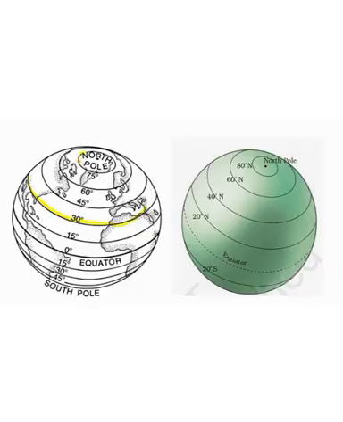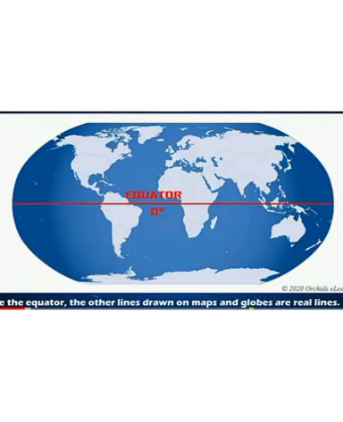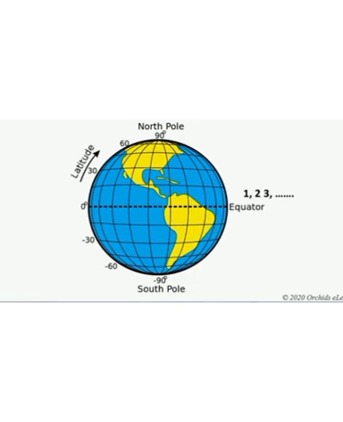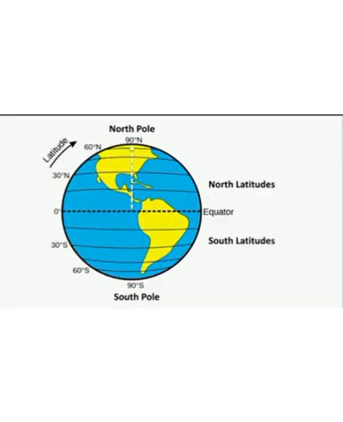The equator represents 0 degree latitude. The angular distance of the north pole and the south pole from the equator is 90 degrees each, and thus the latitude of the north pole is 90 degrees north, and that of the south pole is 90 degrees south.